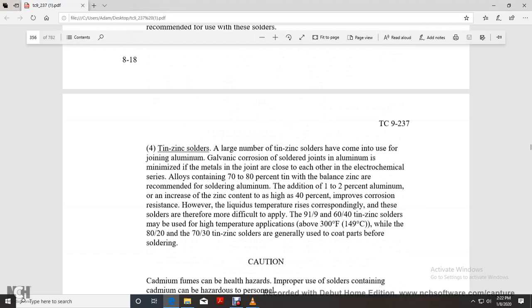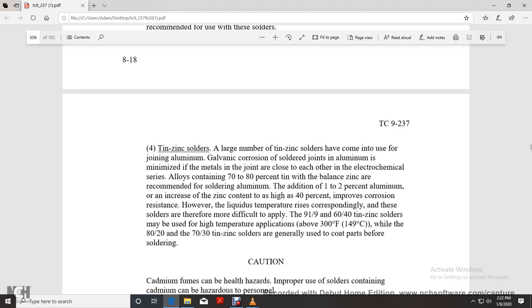Tin zinc solders. A large number of tin zinc solders have come into use for joining aluminum. To prevent galvanic corrosion, solder joints with aluminum and metals that are close to each other electrochemically, always containing 70 to 80% tin, are recommended. Adding 1 to 2% aluminum and increasing the zinc content as high as 40% increases the corrosion resistance. However, the liquidus temperature rises correspondingly with these solders, therefore they are more difficult to apply.